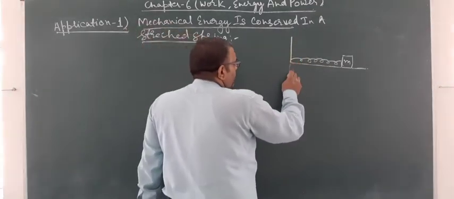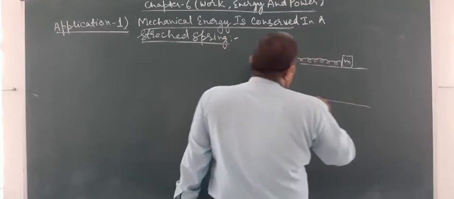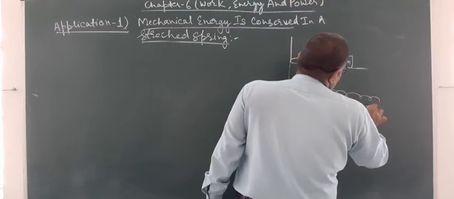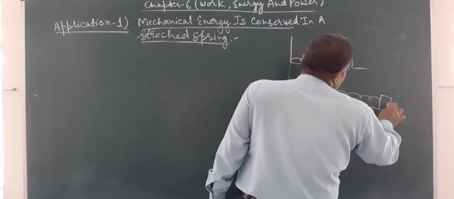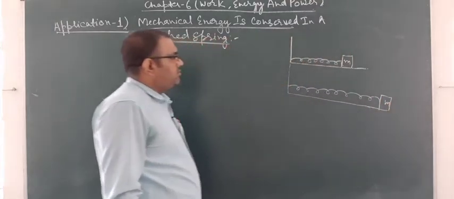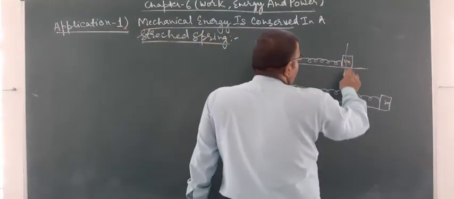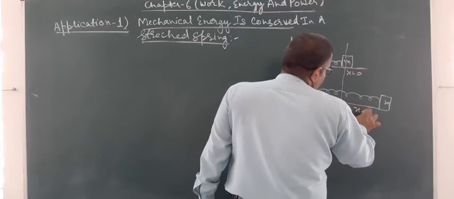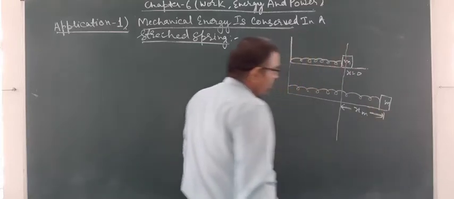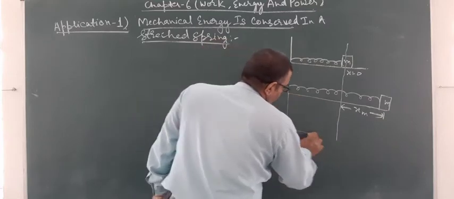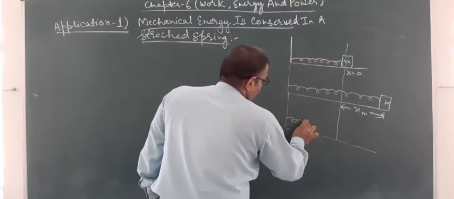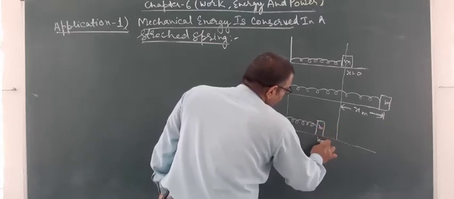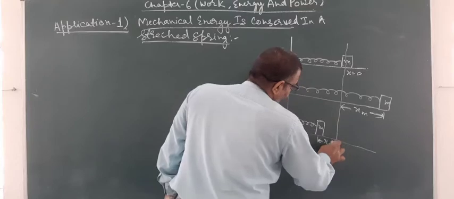Now what we had done, we had stretched the spring. This is the position x is equal to 0, this is the position xm, and this is the position minus xm.